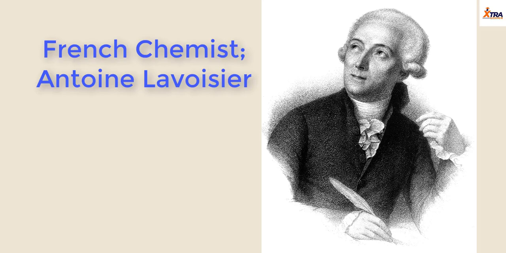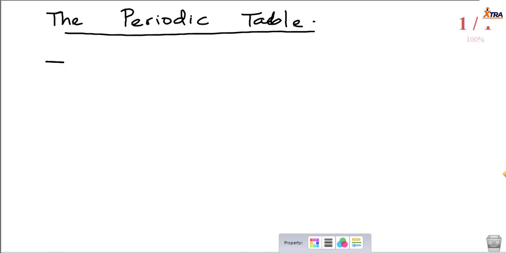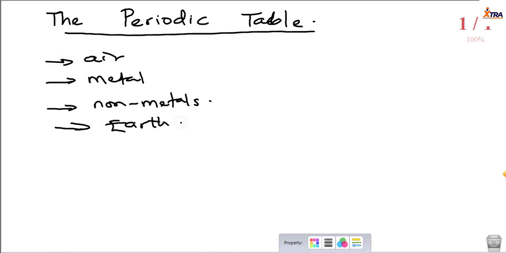Antoine Lavoisier grouped elements into four. He said elements are grouped as air, metals, non-metals, and earth. Some texts say he grouped elements as air, solid, water, and earth, and some say air, fire, metal, and earth, as the case may be.